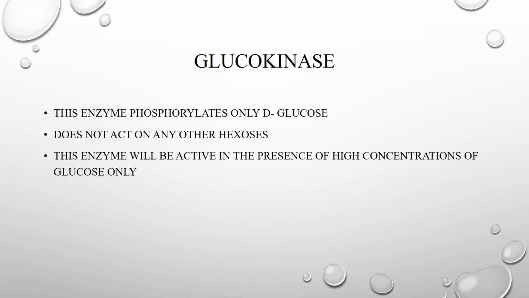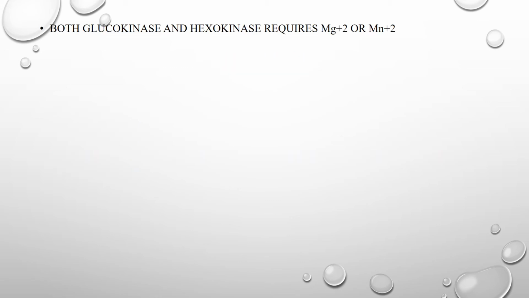As this enzyme is very specific to only glucose, the concentration of glucose in the cells should be more than normal. Whereas hexokinase can act when the sugar concentrations are minimal also. That is the difference between hexokinase and glucokinase. And both the enzymes require magnesium and manganese ions for their activation.